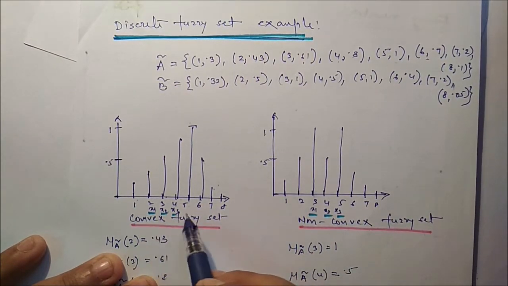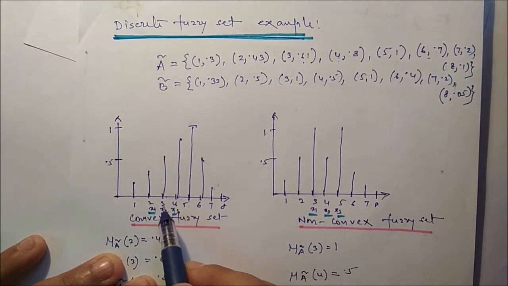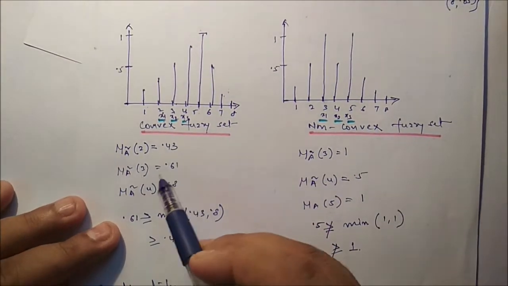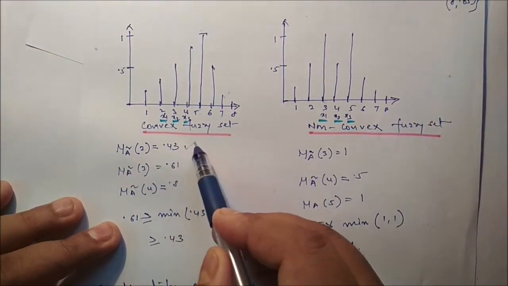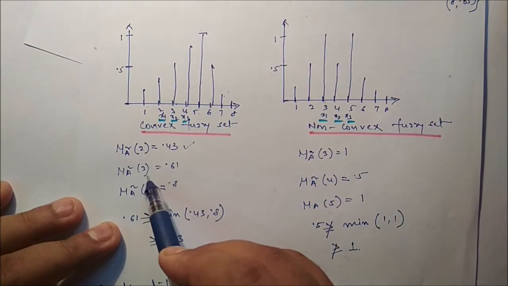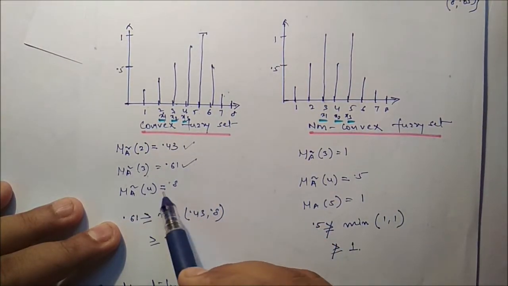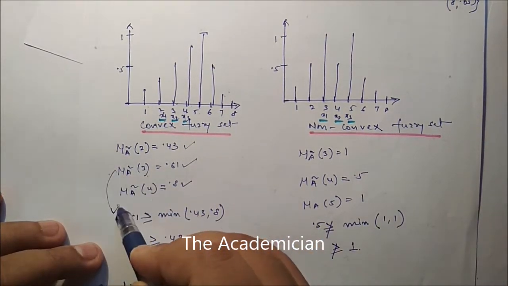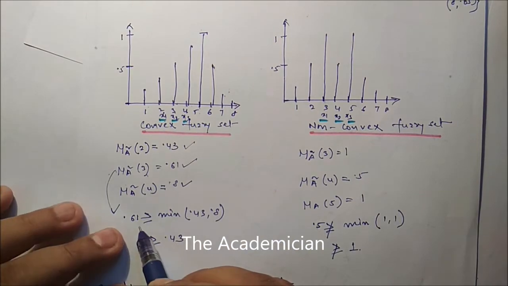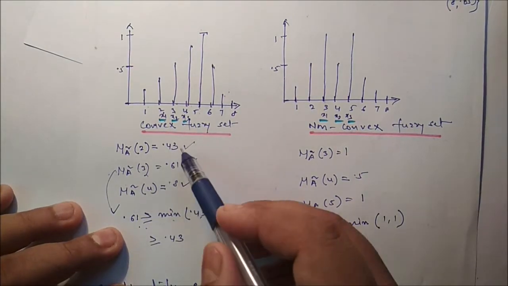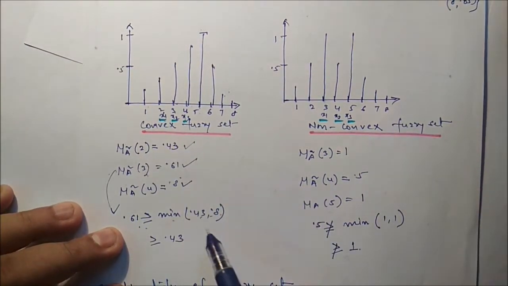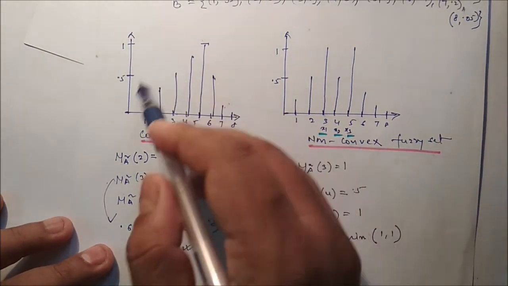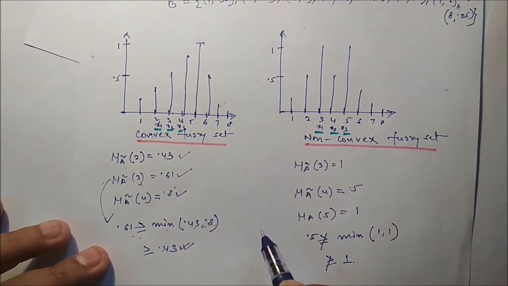So if you take any 3, say x1, x2, x3, so 4 is greater than 3, 3 is greater than 2. So the membership value of 2 is what? It is 0.43. And membership value of 3 is what? It is 0.61. Membership value of 4 is what? It is 0.8. So the middle point is this one. So membership value of 3, 0.61, is greater than or equal to the minimum in between. So the minimum between 0.43 and 0.8 is 0.43. So this condition is true. That means we can say it's a convex fuzzy set.